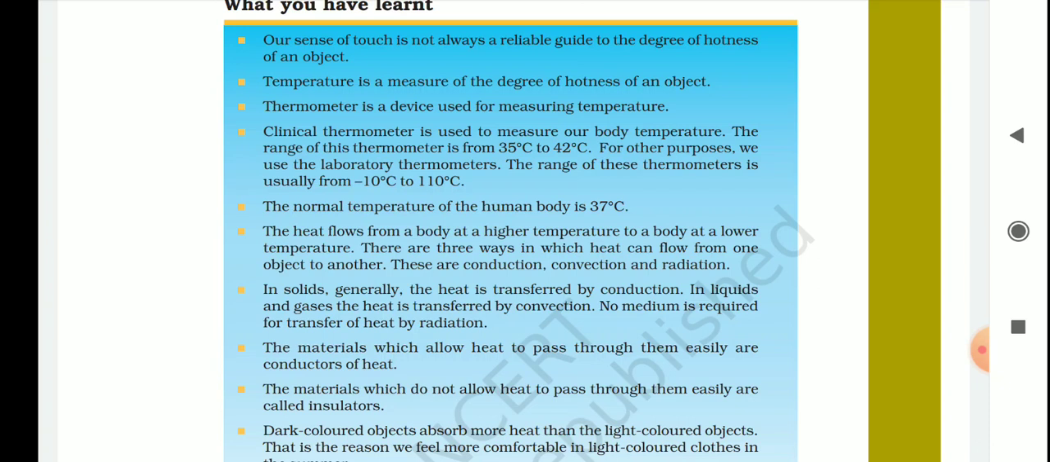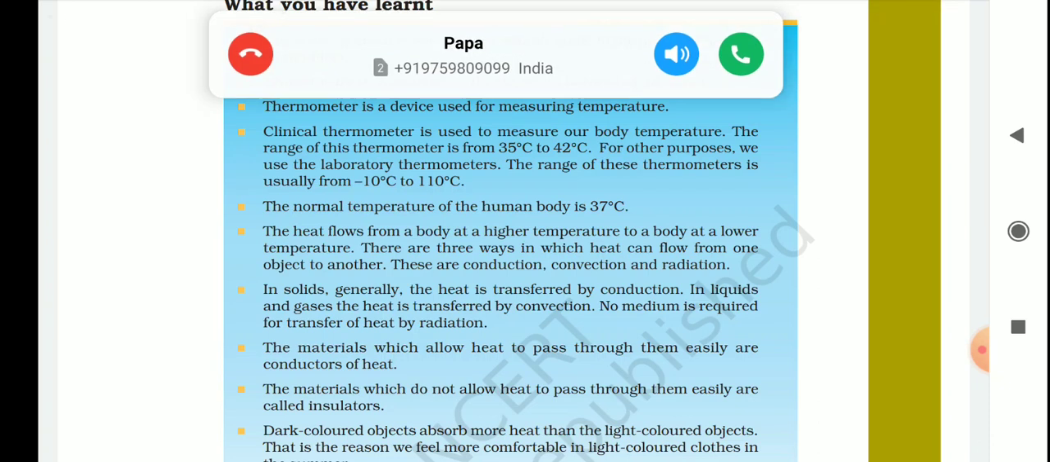So there are three ways in which heat can flow from one object to another. These are conduction, convection and radiation. Very important, these three are. Look at the next point. In solids, generally the heat is transferred by conduction. In liquids and gases, the heat is transferred by convection, and no medium is required for the transfer of heat by radiation.